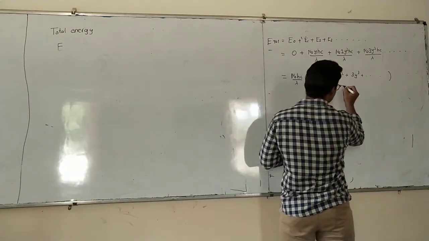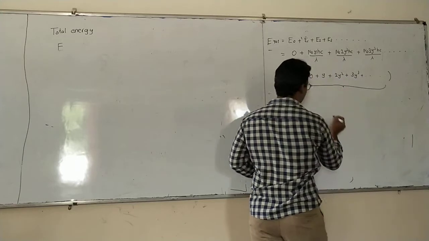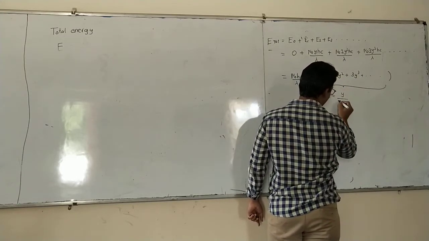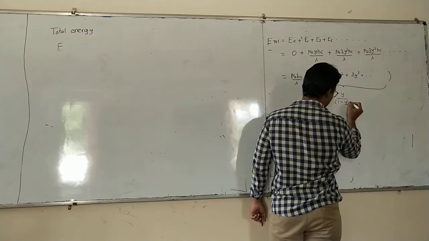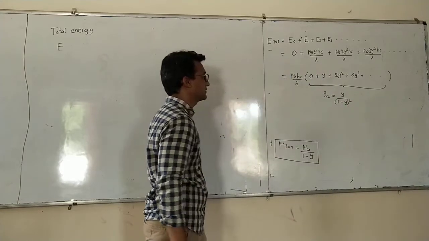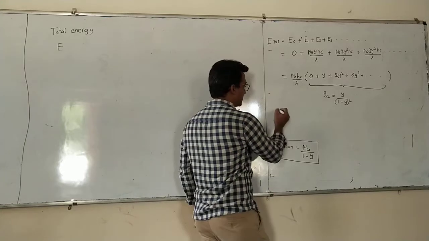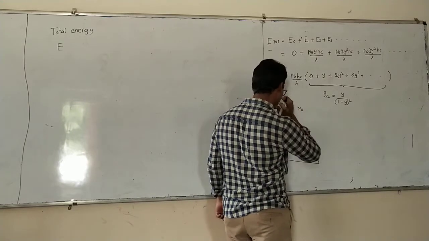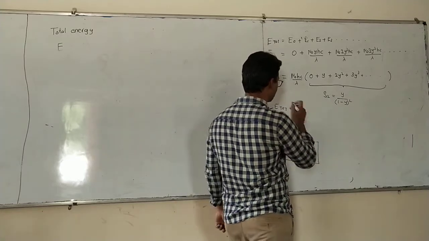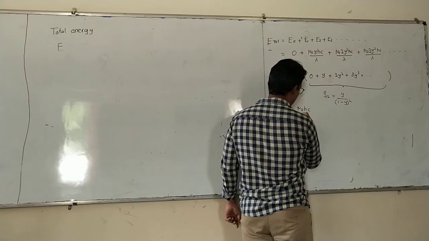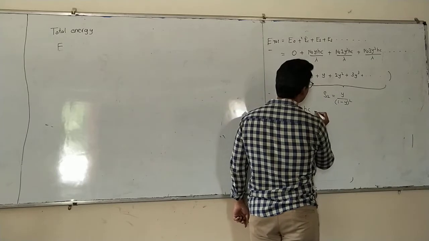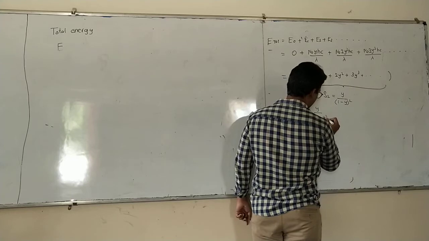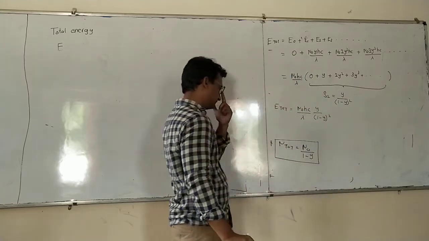This series, let us say S2, will be equal to y divided by 1 minus y bracket square. So total energy is equal to n0 hc divided by lambda into y divided by 1 minus y bracket square.